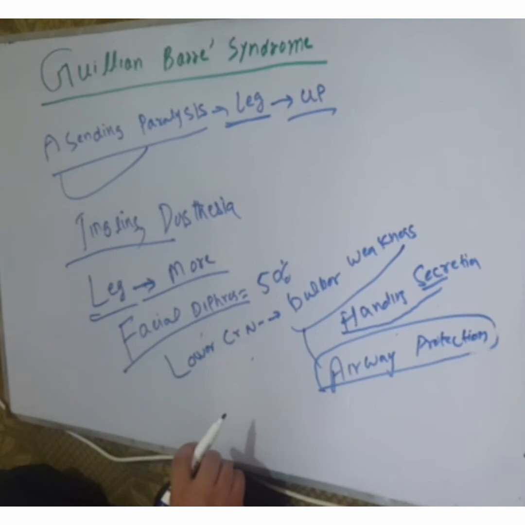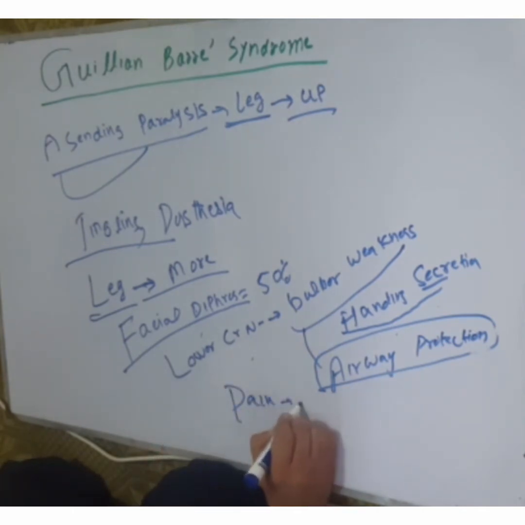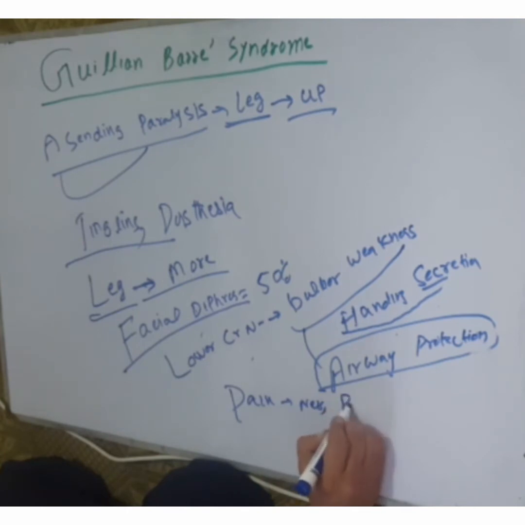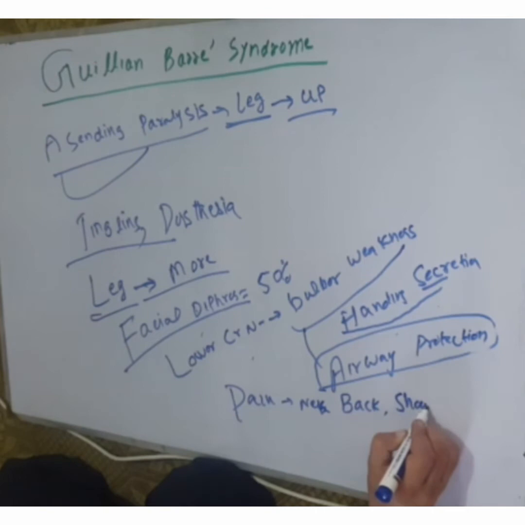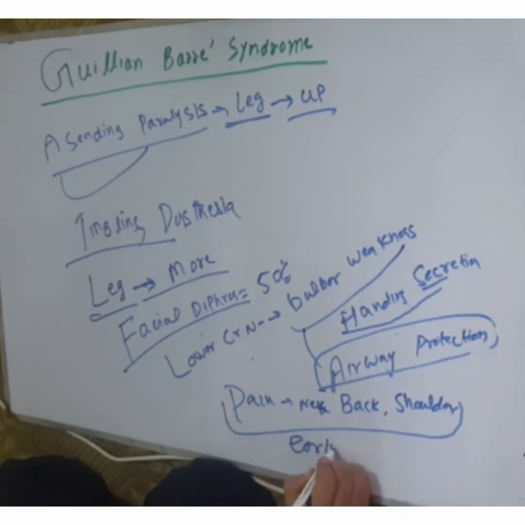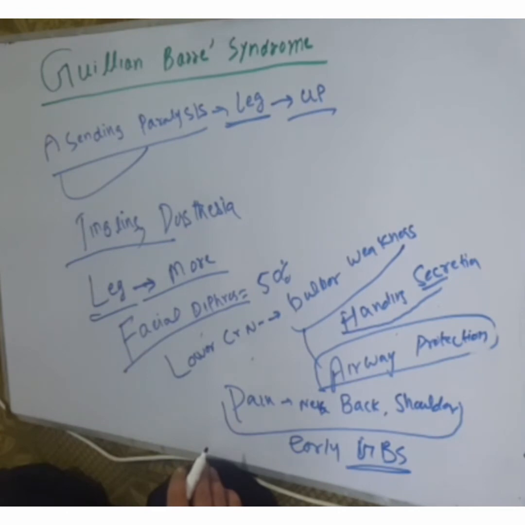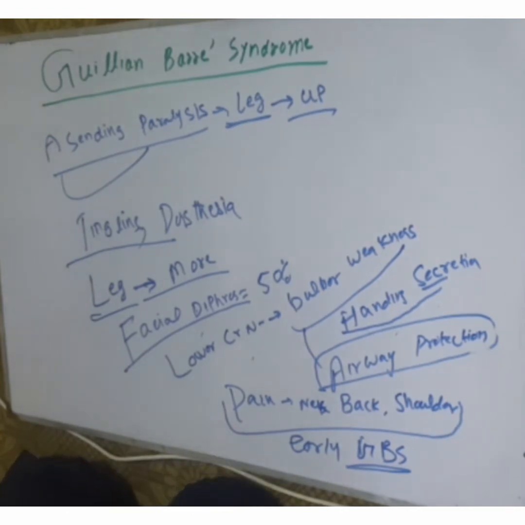Pain in the neck, shoulder, and back occurs in the early stages of Guillain-Barré syndrome. This is an early symptom of GBS. Pain in the neck, shoulder, back, and difficulty over the spine also occur in the early stages.